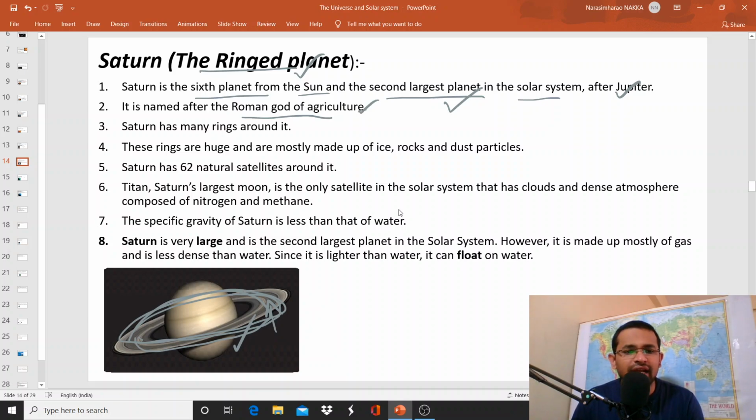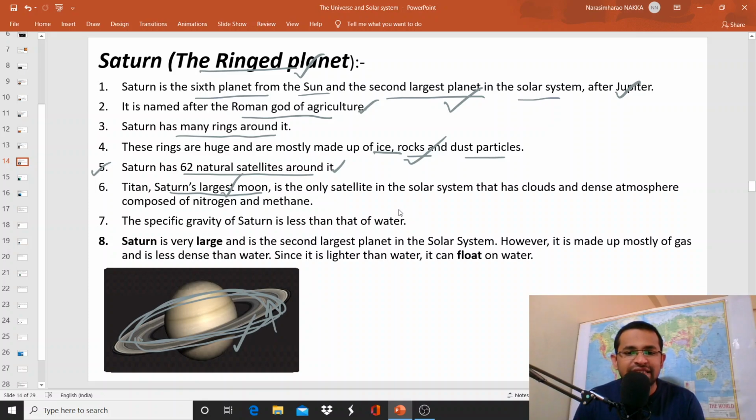So Saturn has many rings around it. These rings are huge and are mostly made up of ice, rocks and dust particles. Saturn has 62 natural satellites around it. Titan is Saturn's largest moon.